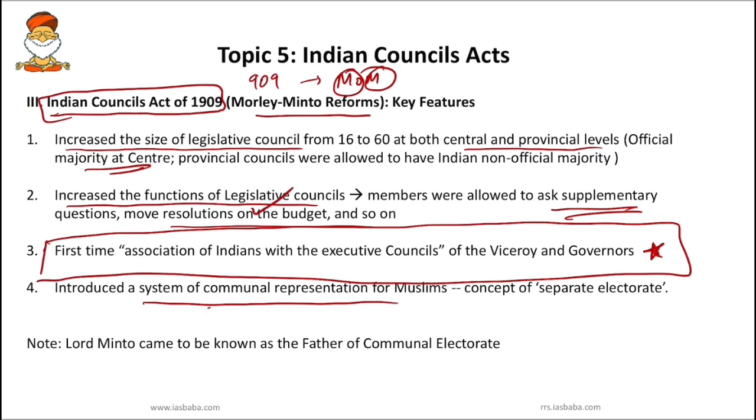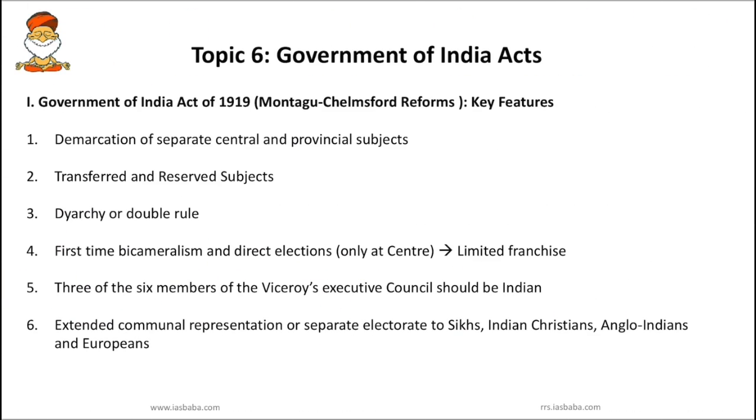Next, introduction of system of communal representation for Muslims. Okay, this is also very important. So the concept of separate electorate started from this Indian Council Act of 1909. That's the reason Lord Minto, who was the Viceroy, came to be known as the father of communal electorate. Okay, so these are the features which you have to remember.